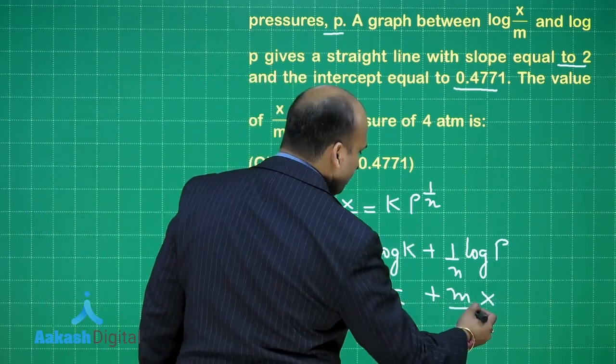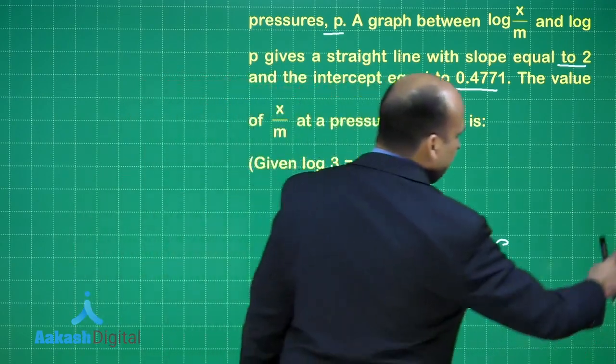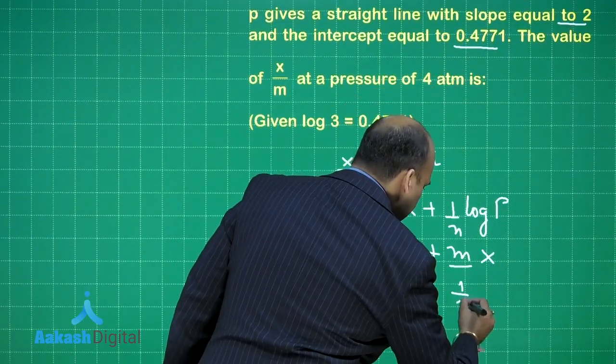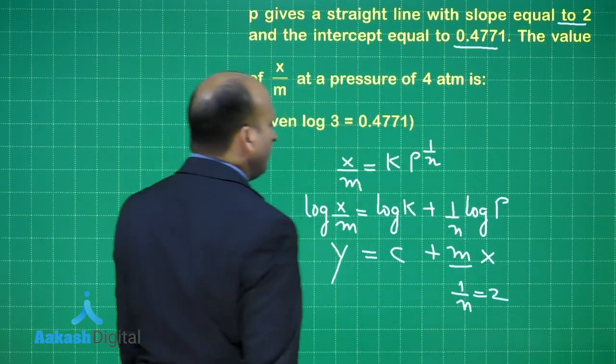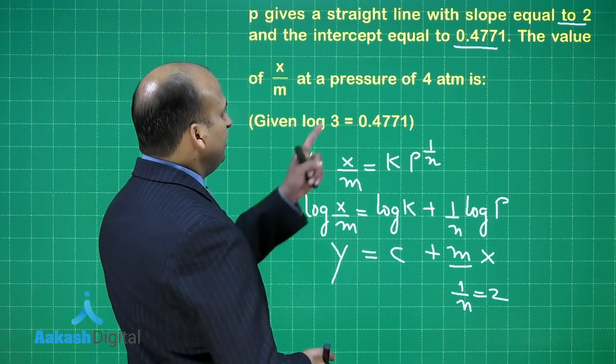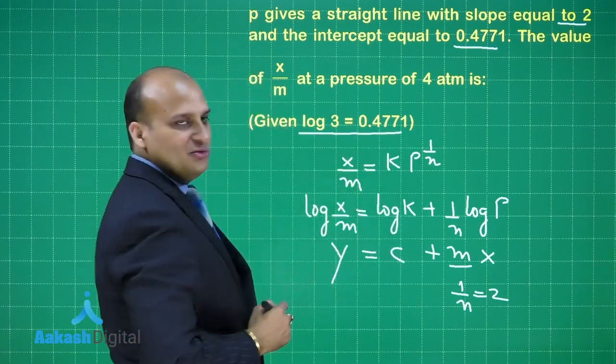Now, what is the slope given to you? The slope is given to be equal to 2. So, which means that the value of 1 by n is equal to 2, okay, and log k is the intercept, the value is given to be 0.4771, but they have also given log 3 is equal to 0.4771.